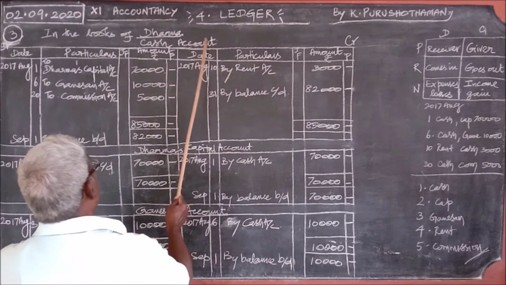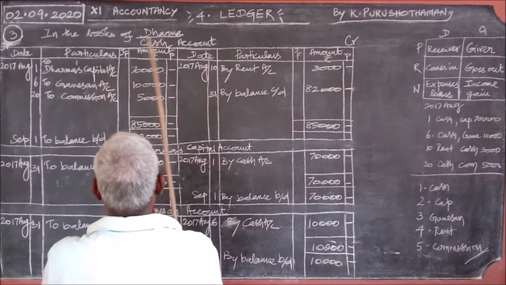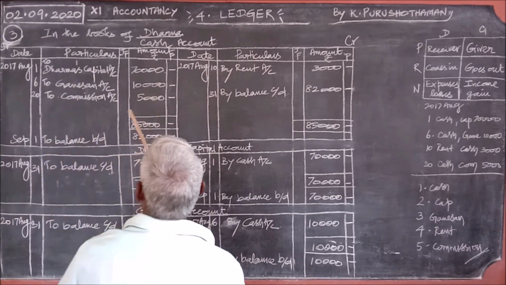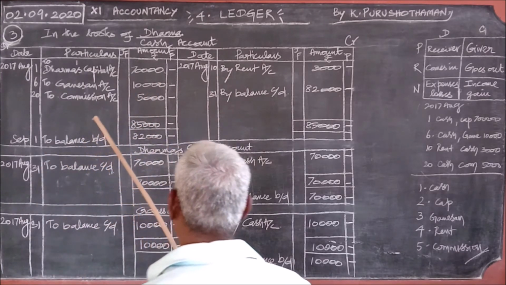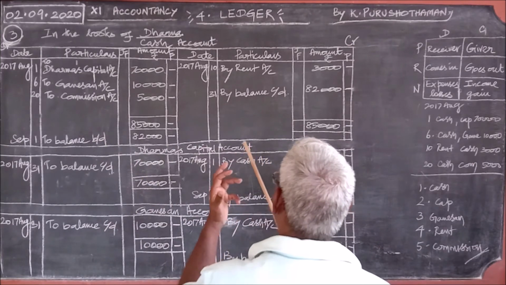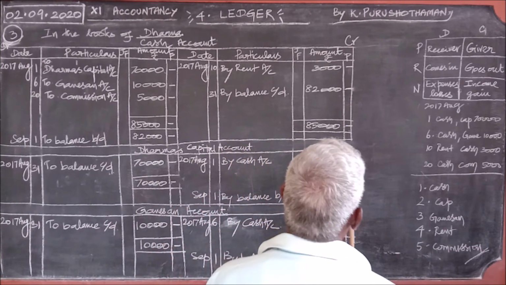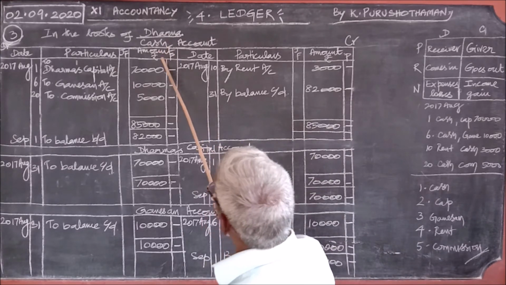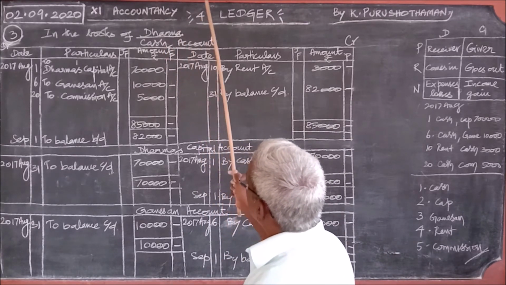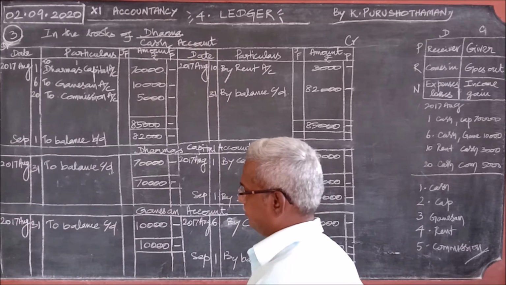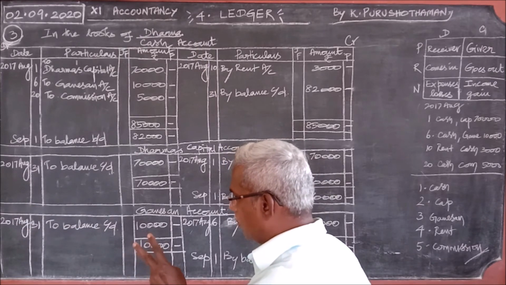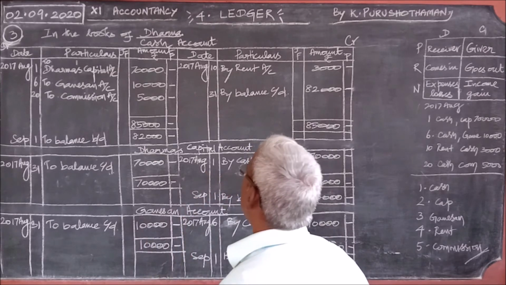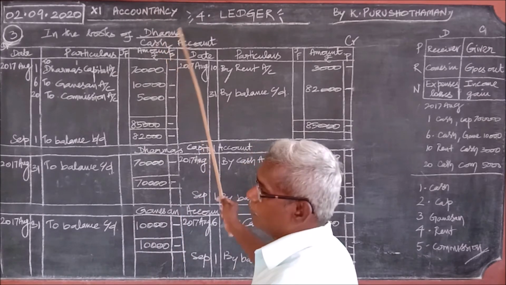After drawing the format, you should know how to post them into the ledger. That is very important. Just check the journal entry. First journal entry is cash account debtor to Dharma's capital account. We are preparing the cash account ledger. When you post them into the ledger, you should bear in mind 2 points. One, for what account you are preparing.